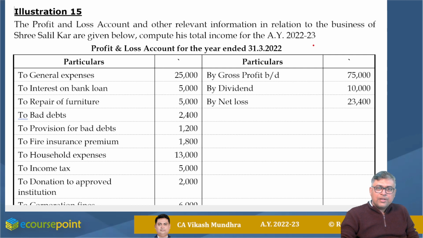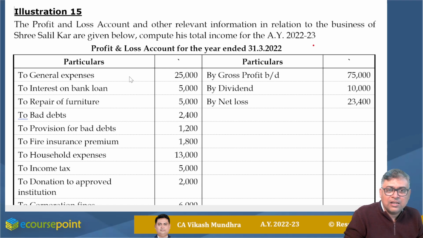First one: the profit and loss account and other relevant information in relation to the business of Sri Salilkar are given below. Compute his total income for AY 22-23.